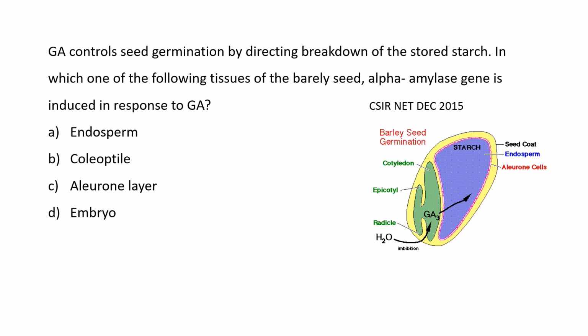So during seed germination, what is happening? The embryo absorbs water and the germination process starts, and gibberellic acid diffuses from the embryo to the aleurone layer.